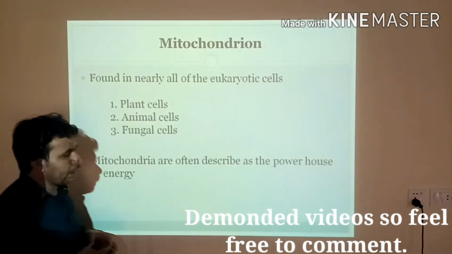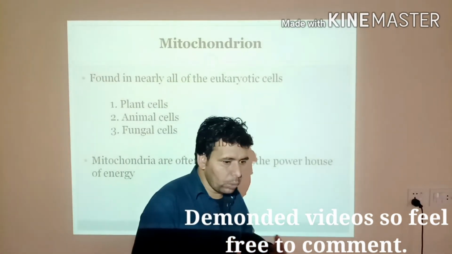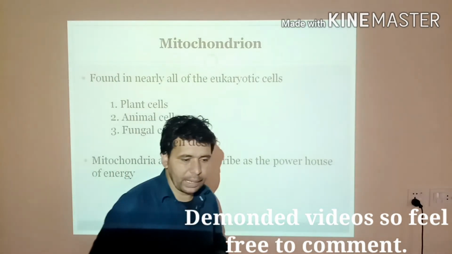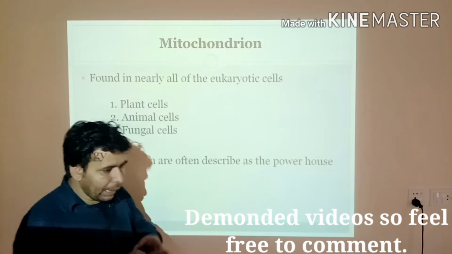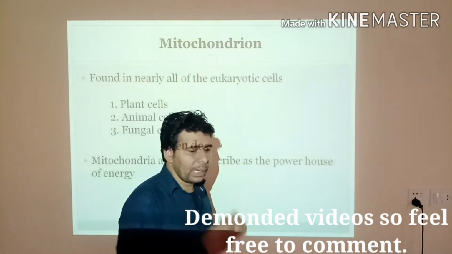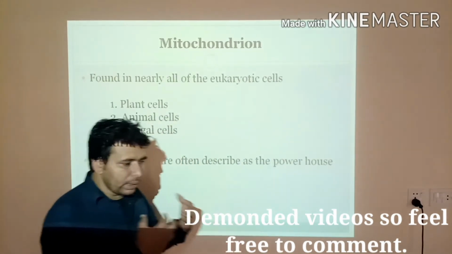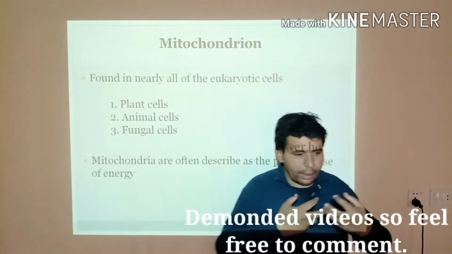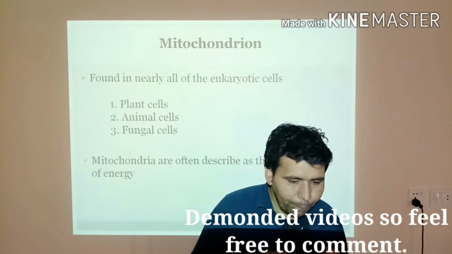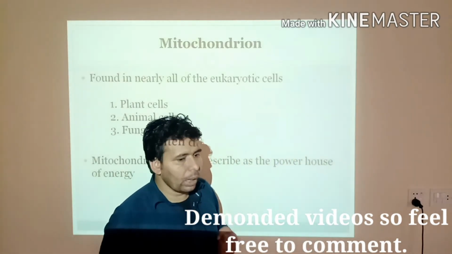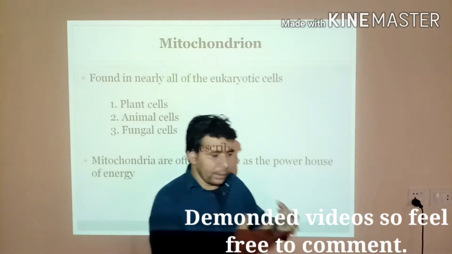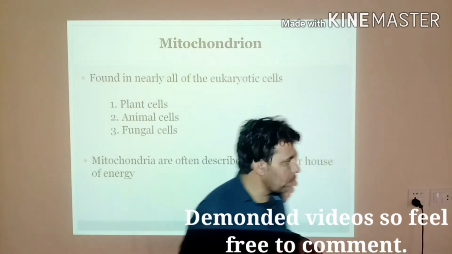And mitochondrion or mitochondria are often described as the powerhouse of energy, because the main role of it is in the production of energy. Whatever nutrients we take in our diet get absorbed by the blood and transported to the cells of the body, where they are oxidized and the resulting energy is produced.